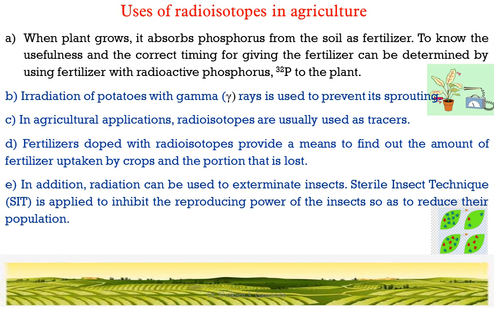SIT is applied to inhibit the reproducing power of insects so as to reduce their population.